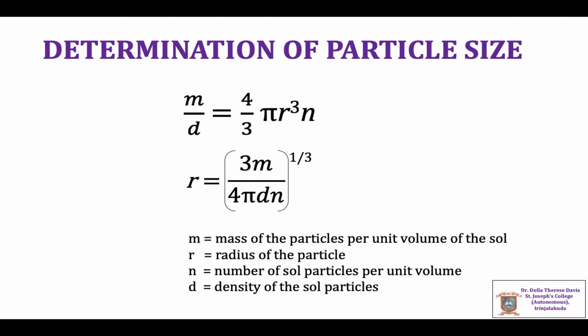Again, volume is equal to mass by density. So equating both, we get m/d = 4/3 πr³ n.